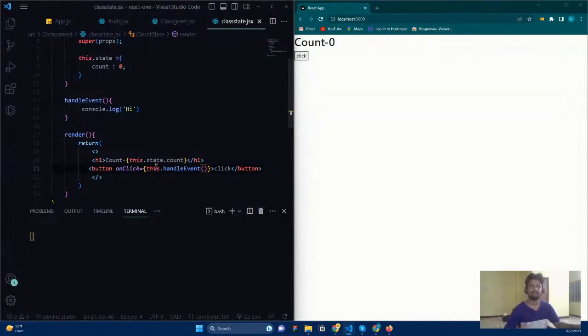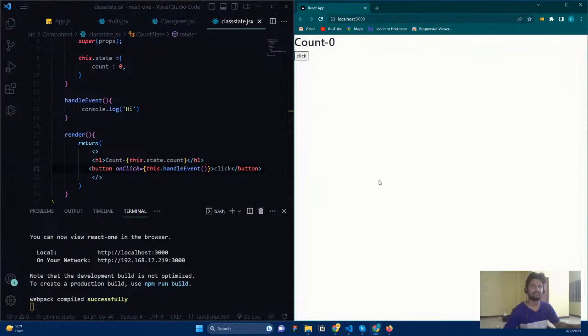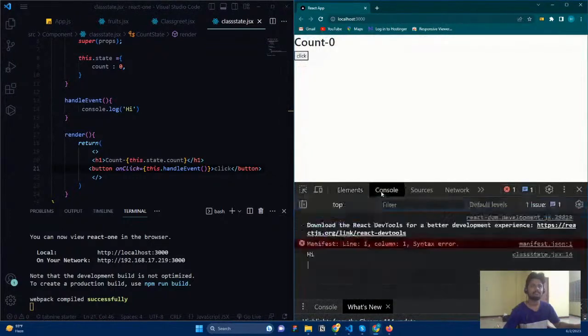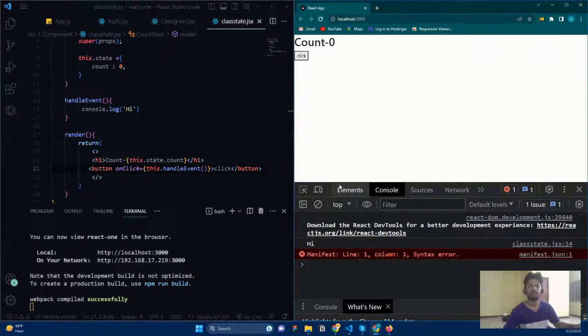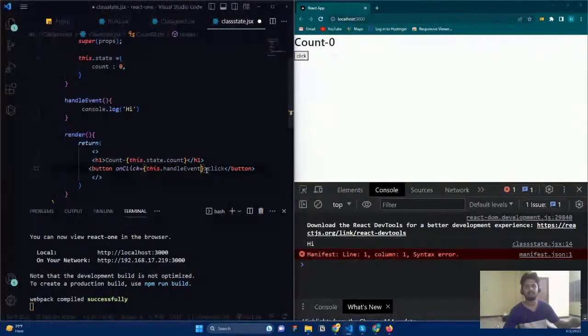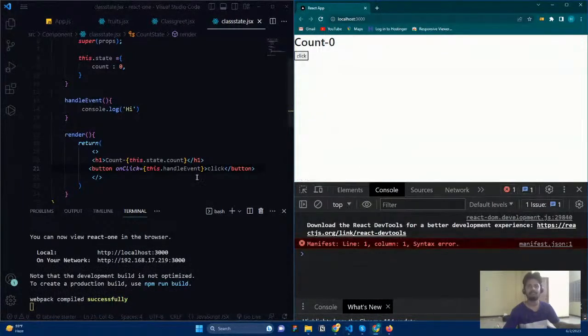So now if I save it, and I go to inspect and look in the console, you can see, oh, we haven't clicked it, then what happened? Okay, so we invoked the function here itself. It is simply mentioning it. When someone clicks it, it needs to invoke. You don't want to give the invocation here.